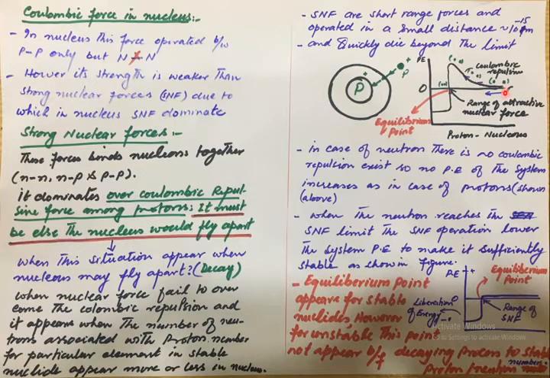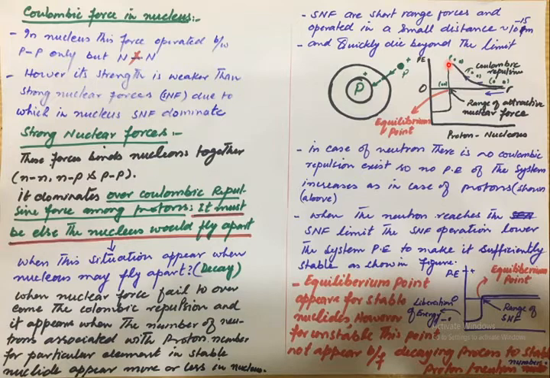When moving from here to this point, they come close to each other. As they come close, the repulsion between these two point charges due to Coulombic repulsive forces increases. And at this point, the two particles are so close to each other that the repulsive force appears to be at its highest point.